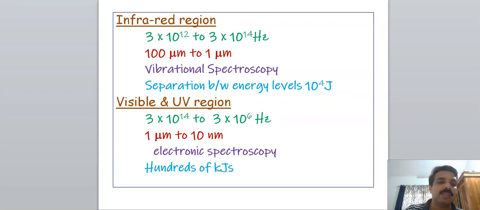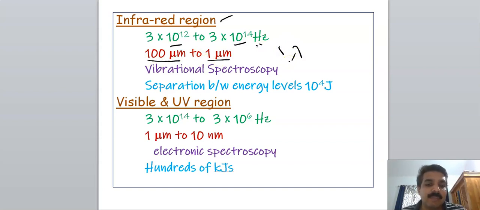And the third one is the infrared region. It is 3 × 10^12 to 3 × 10^14 hertz frequency, and 100 micrometer to 1 micrometer wavelength. This region belongs to the vibration of molecules, or the energy of vibration belongs to the infrared region. Therefore, vibrational spectroscopy is in the infrared. We are using infrared radiation, and the separation between the vibrational energy levels is 10^4 joules.